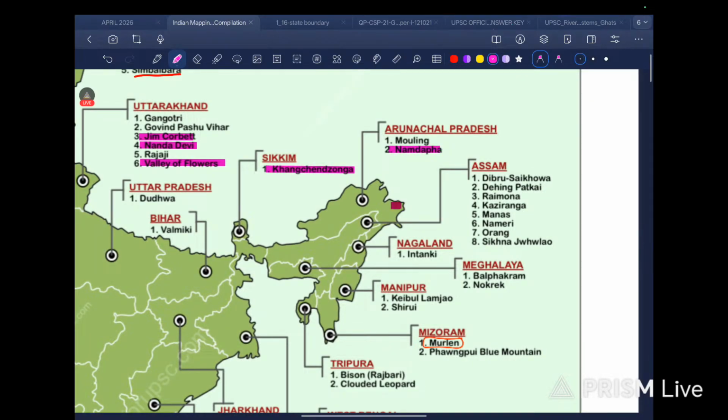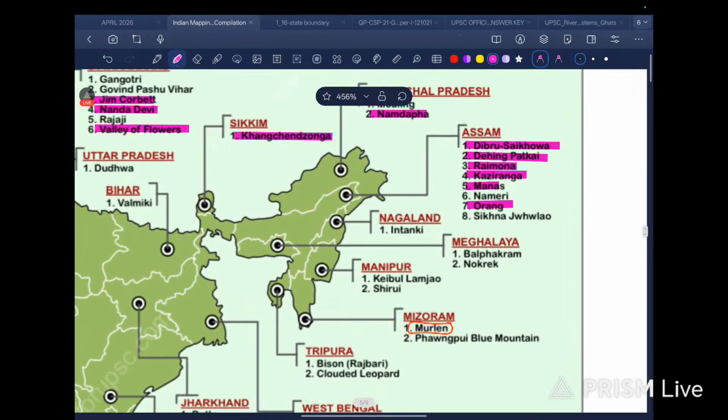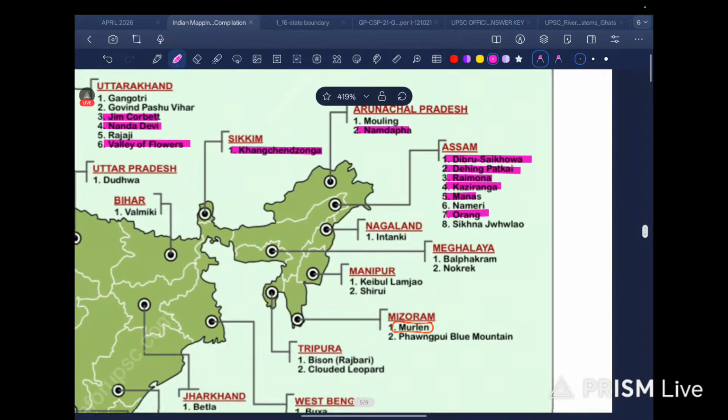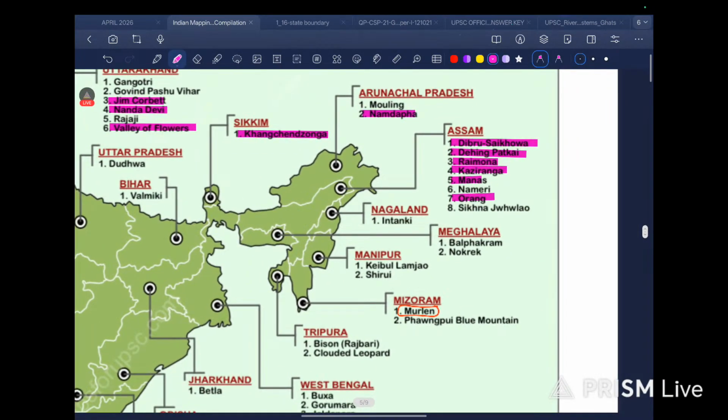It is somewhere here. In Assam we have Dibru Saikhowa is also here.